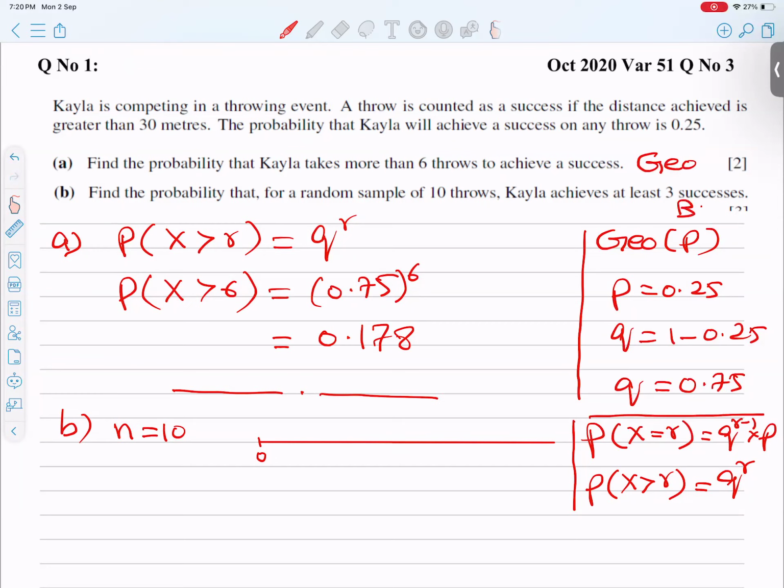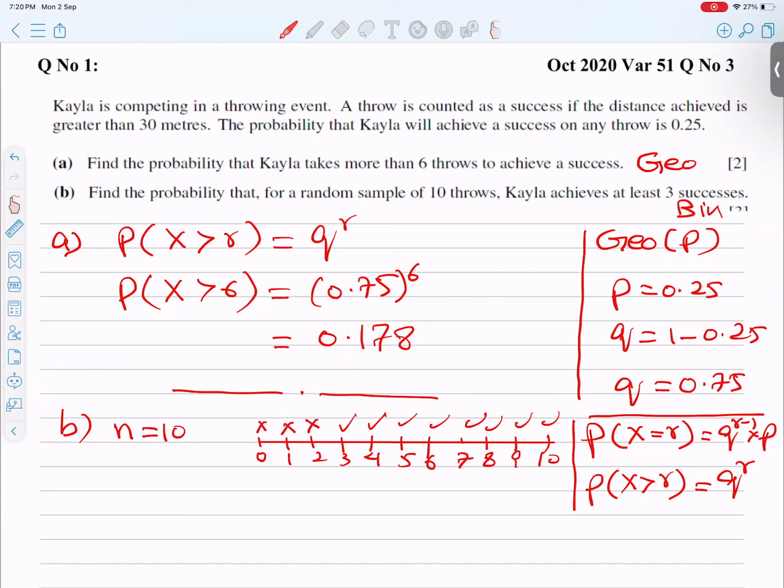In binomial we always have n mentioned. Also, in geometric 0 is not counted, but in binomial 0 is counted; there's a difference between them. So the number line is 0, 1, 2, 3, 4, 5, 6, 7, 8, 9, and 10. He's saying at least 3 successes. At least 3 means 3, 4, 5, 6, 7, 8, 9, 10. This I need, but I don't want 2, 1, and 0.